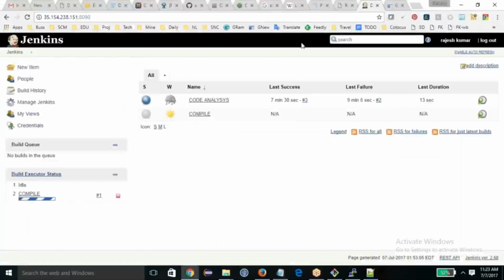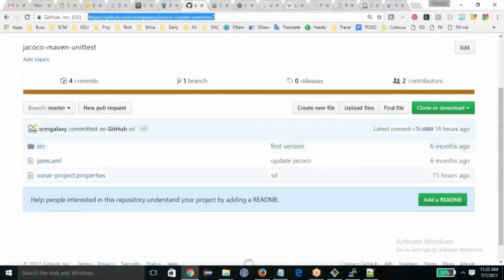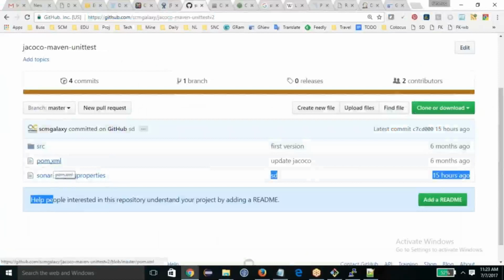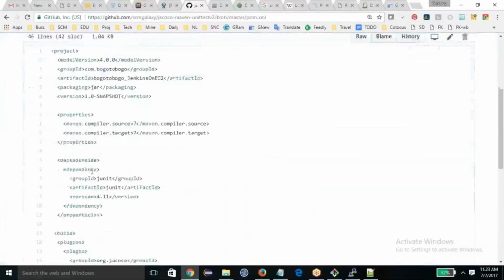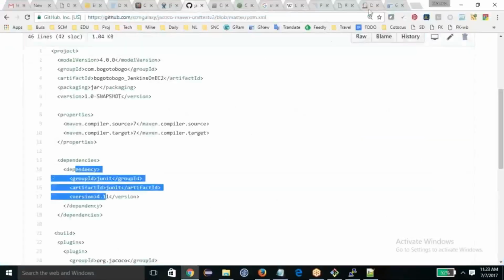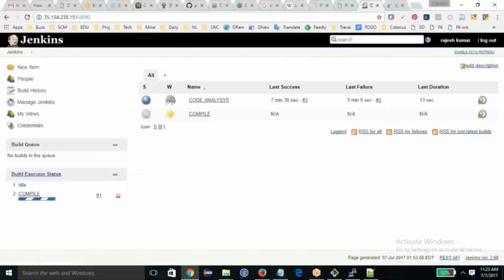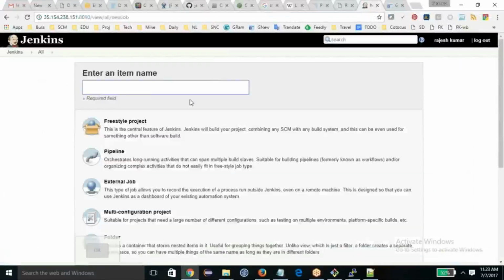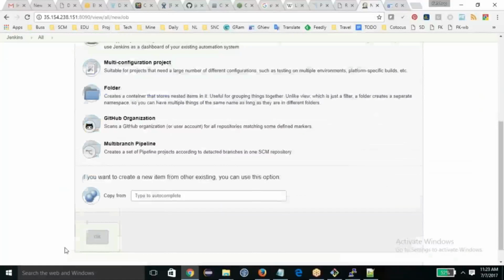Let me remind you the source code which I am using has many things. You have Sonar, you have Maven, you have Jacoco, you have unit test cases. You can see that unit test cases, everything is built in. I put it in the sample project itself, just for showing you the right demo. So this time I'm going to put unit test cases. I'll name it UT and copy from the compile job.